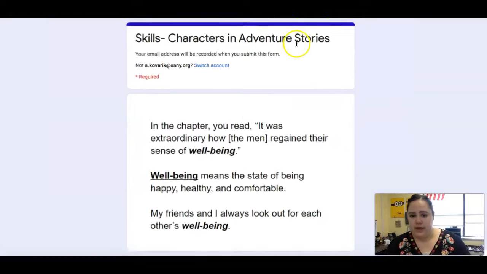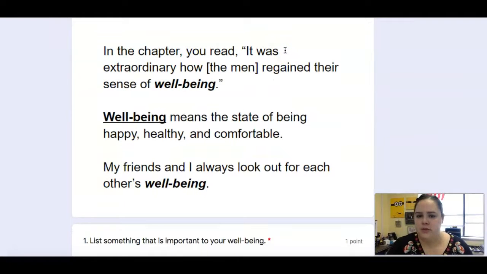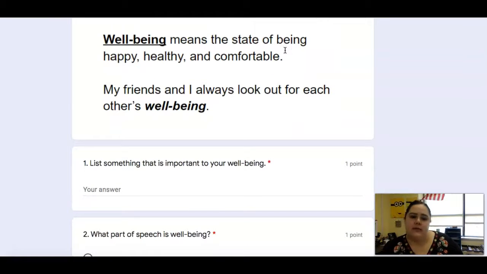All right, when you're done with that, head on over to skills. We'll do some word work first. So we're looking at the word well-being. It says, it was extraordinary how the men regained their sense of well-being. Well-being means the state of being healthy, happy, and comfortable. My friends and I always look out for each other's well-being.